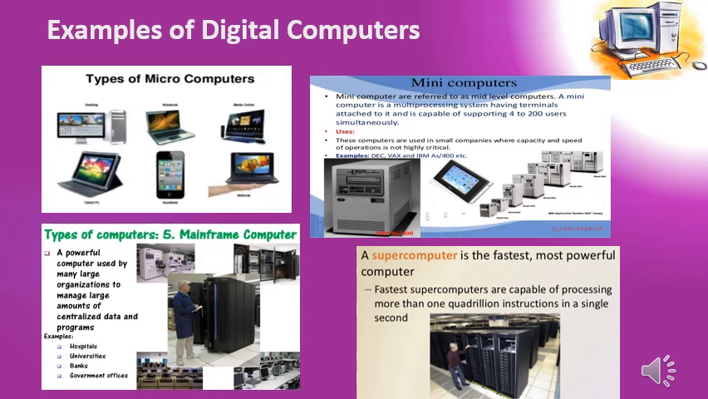The most powerful and fastest computer is the supercomputer. They are mainly used for processing a very huge amount of data, which requires huge processing power. For that purpose supercomputers are used, for example in space missions. Supercomputers are capable of processing more than 1 quadrillion instructions in a single second.